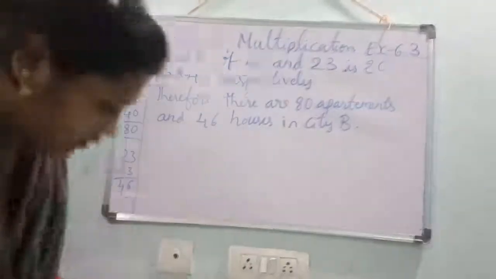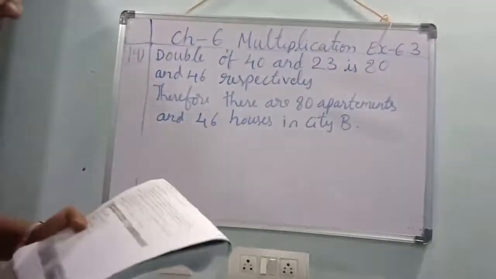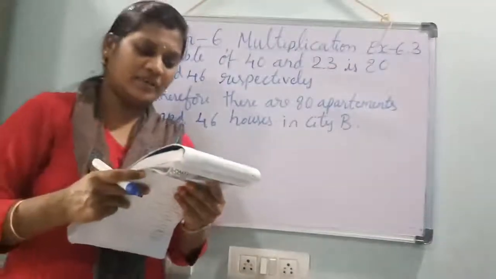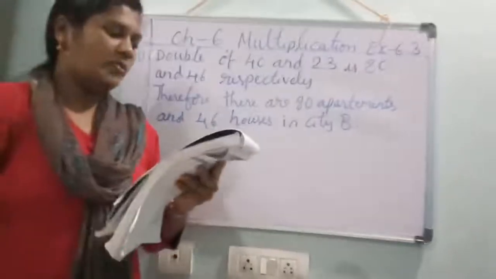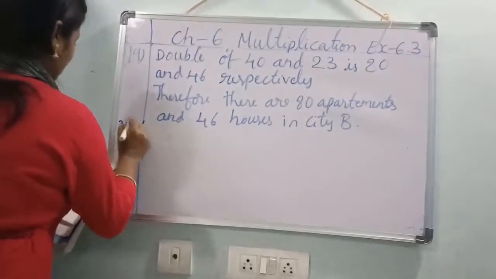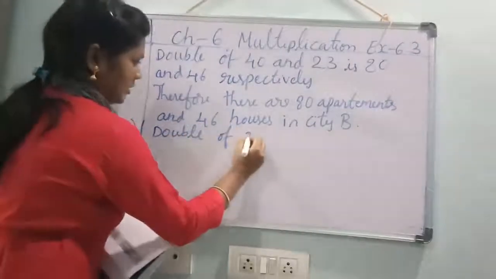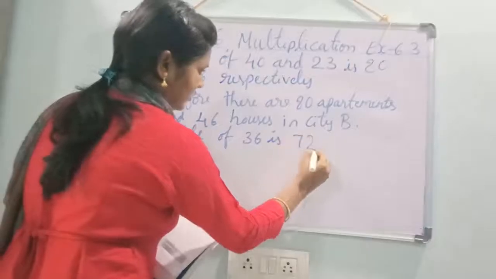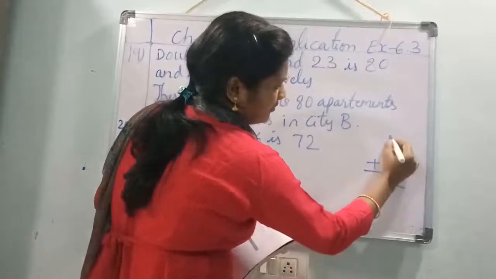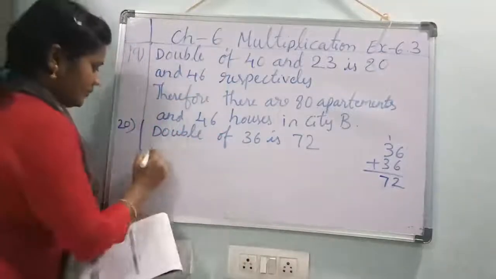Next, 20th one. What is the 20th one? See, a book has 36 chapters in part 1 and double the number of chapters in part 2. How many chapters are there in the part 2 of the book? See, 20. Double of 36 is 72. See, 36 plus 36. 6 plus 6, 12. 1 carry. 3 plus 3, 6. 6 plus 1, 7. 72 is the,